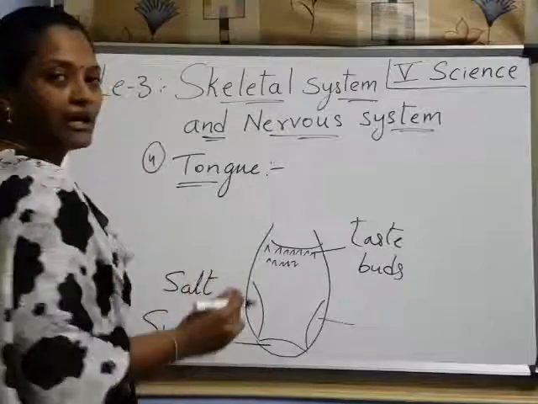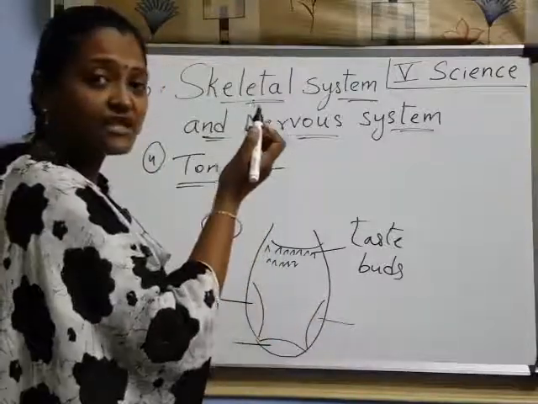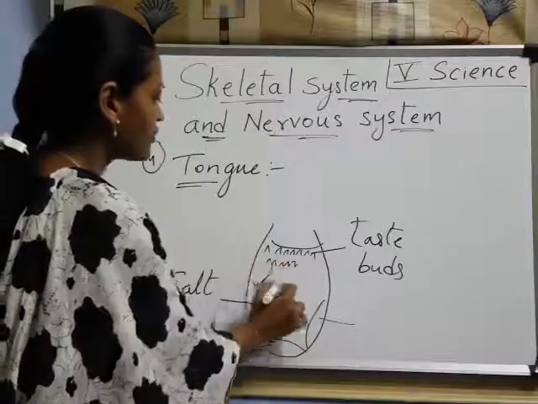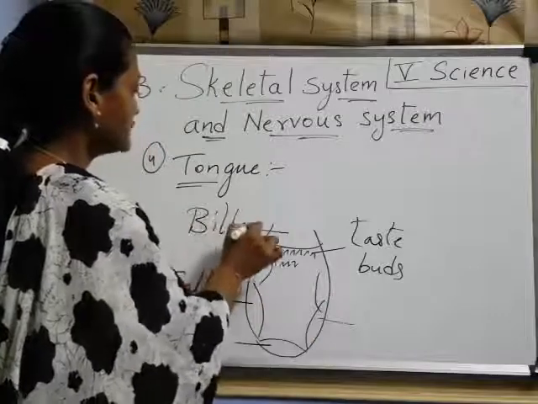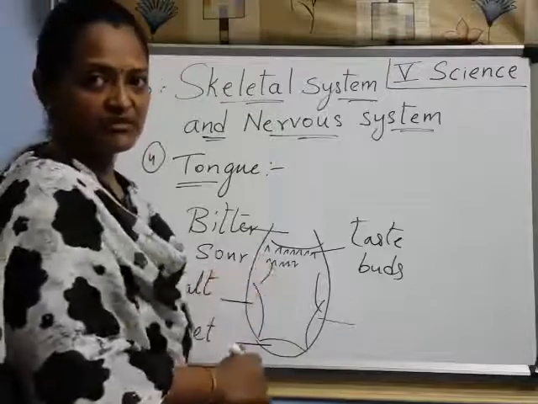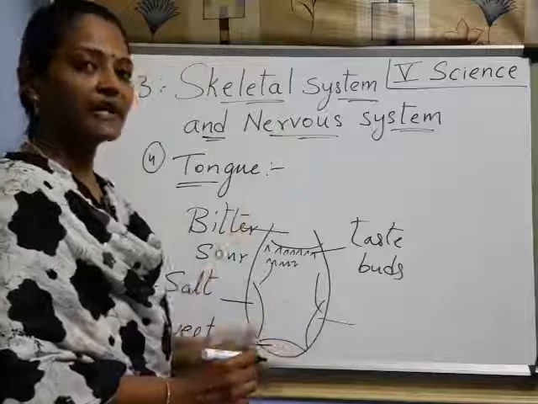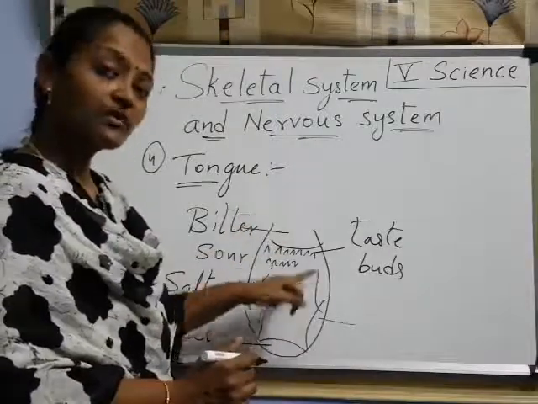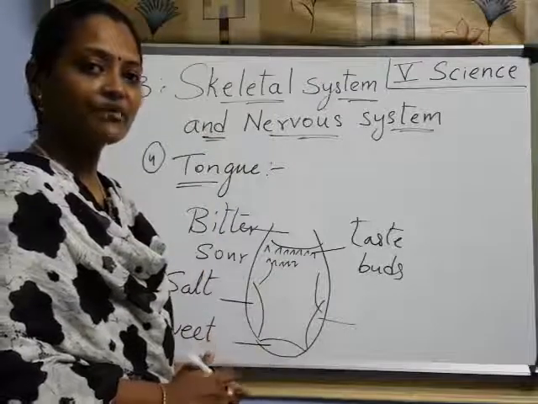If you are eating any salty food, then these taste buds tell the brain. And here we find sour, after that bitter. Have you understood, children? These are the various taste buds on the tongue. Those taste buds are connected to nerves, and those nerves pass the information to the brain. Have you understood about the tongue?